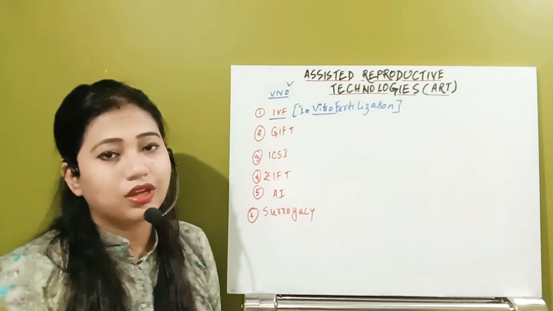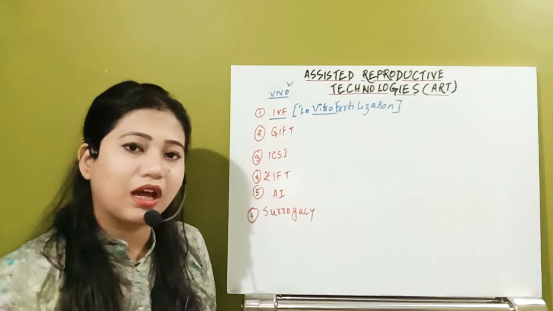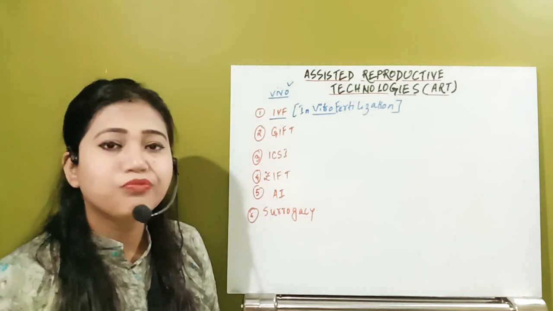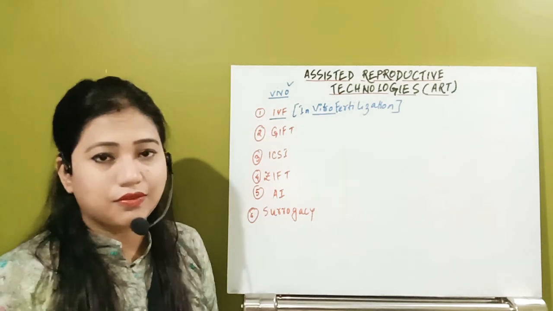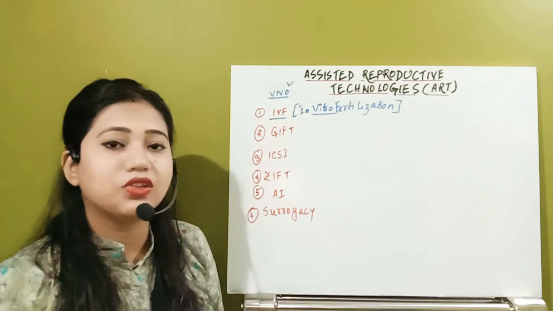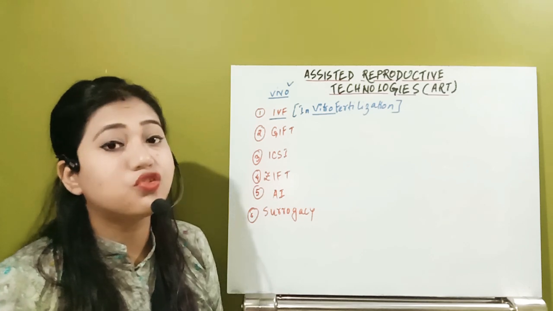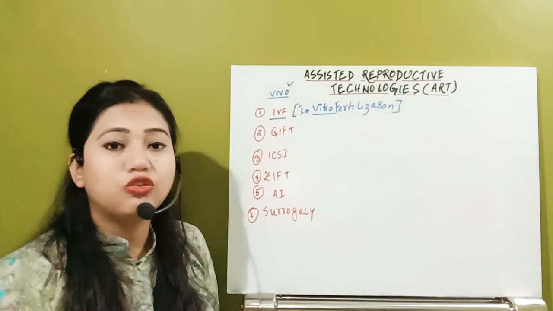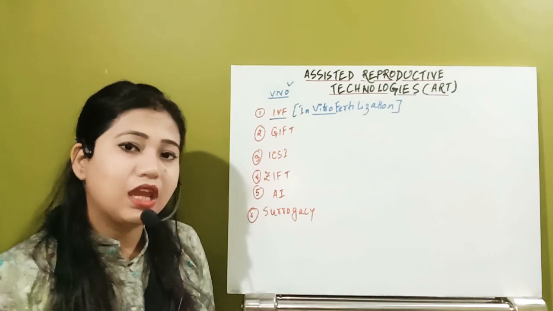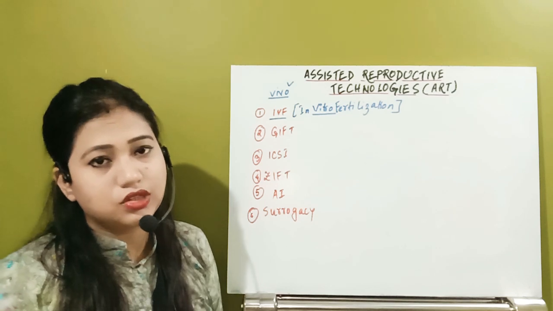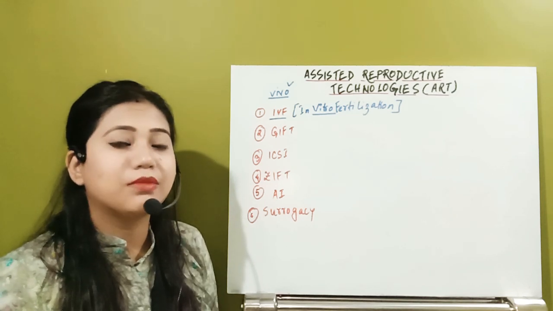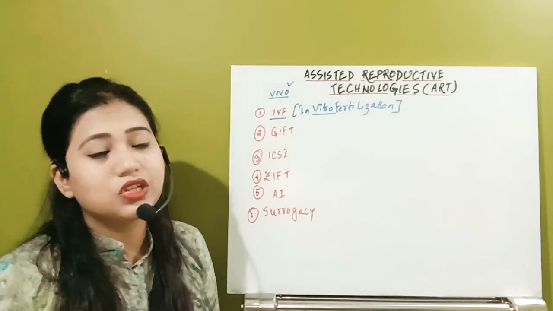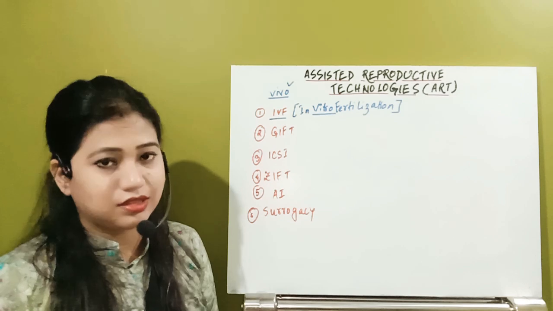But sometimes, due to the causes I told you last, a female can be infertile. So suppose the female is suffering from one of those conditions, then they can go for in vitro fertilization. That means fertilization will occur, but not in the normal condition. It will be in a laboratory condition where the male and the female gametes are induced to produce the zygote. That condition is known as in vitro fertilization.